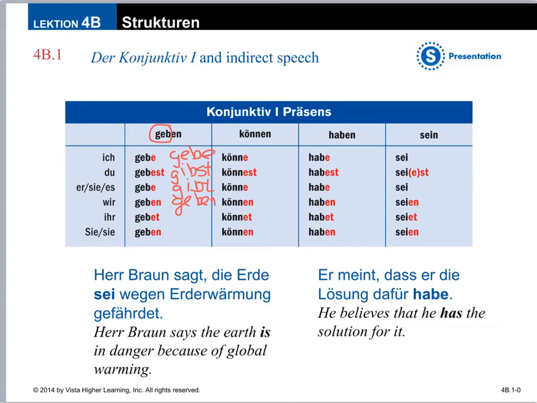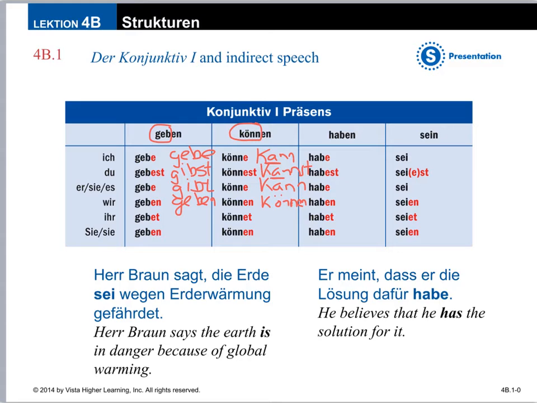So same thing if you look at können. Normally, it conjugates to ich kann und du kannst. Sie es kann. And then it goes back to normal for wir können. Well, we're ignoring that. We're not changing that vowel. We're working with the stem of können, so we take off the en. That's könn. So ich könne, I can, du könnest, you can, sie es könne, he, she, it can.